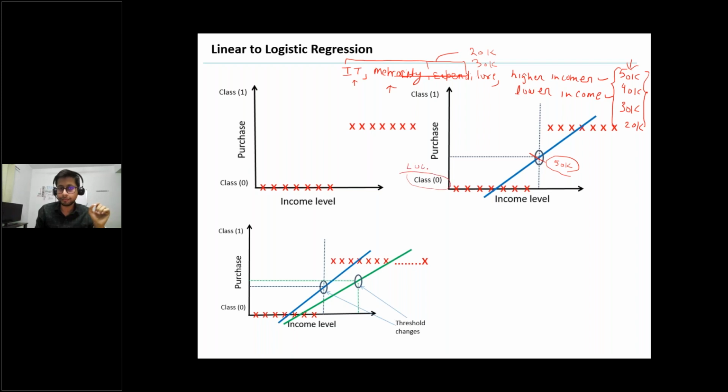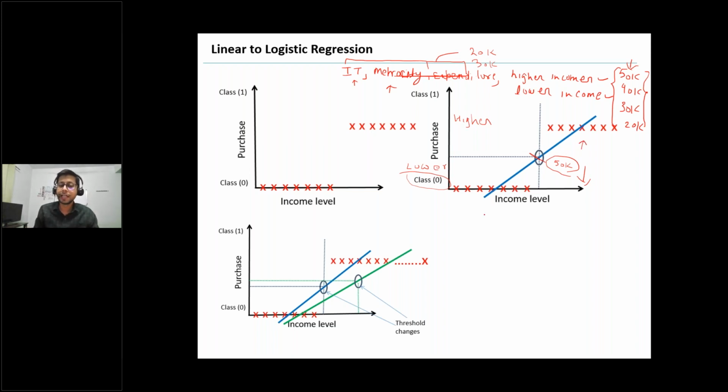And if the predicted income is greater than 50K, he belongs to the higher income bracket, so his purchase behavior will be high. This is how we can use linear regression for classification. Up to this point you might be thinking we can use linear regression for classification because we got the threshold: if it predicts less than 50K, it belongs to class 0, and if more than 50K, class 1.